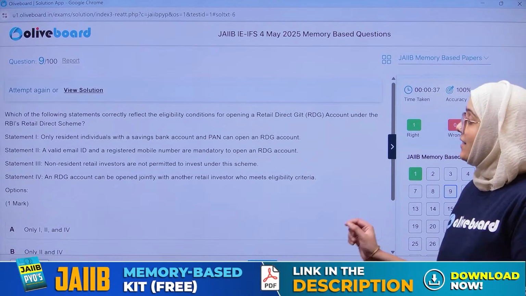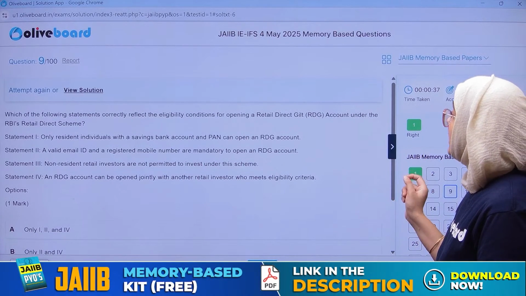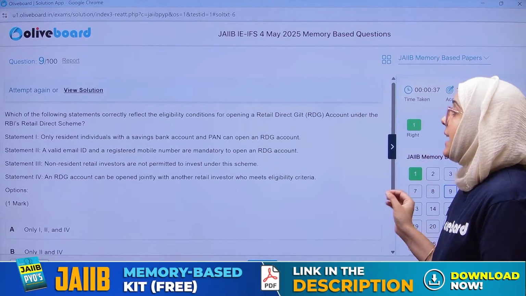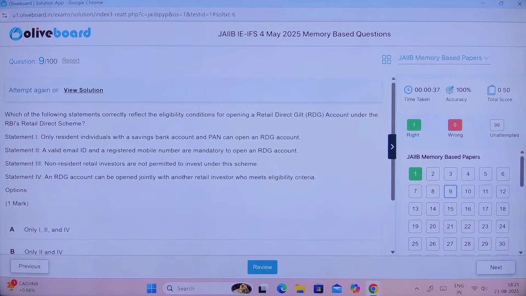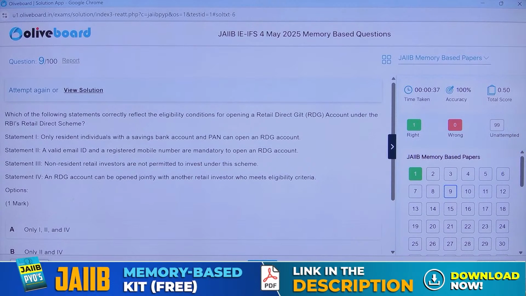Which of the following statements correctly reflect the eligibility condition for opening the retail direct gilt account under the RBI retail direct scheme? Only resident individual with a saving bank account and PAN can open the retail direct gilt account. A valid email ID and a registered mobile number are mandatory.